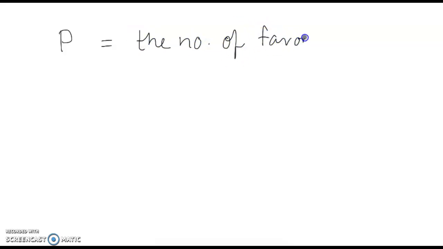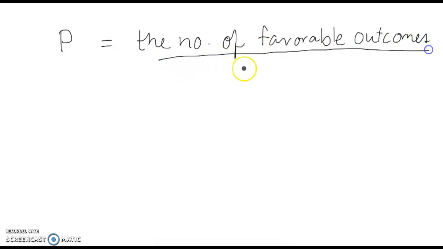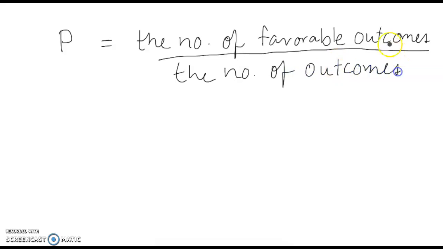Now, if we want to find the probability of an event, the ratio that we use is the probability, or P, is equal to the number of favorable outcomes divided by the number of outcomes. So this is the formula we can use for finding the probability or likelihood of an event.